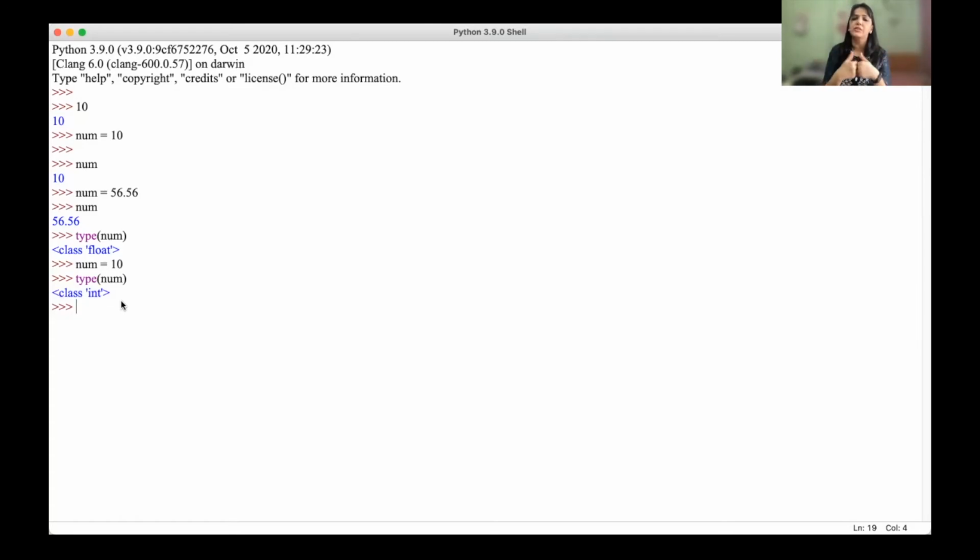Now, what name can we give to the variable while defining it? Yes, there are rules. The variable name can consist of alphabets or digits or a special symbol, underscore. You can even use numbers, so I can give num1 equal to something. It is allowed. So a variable name can be alphanumeric, a combination of characters and numbers.